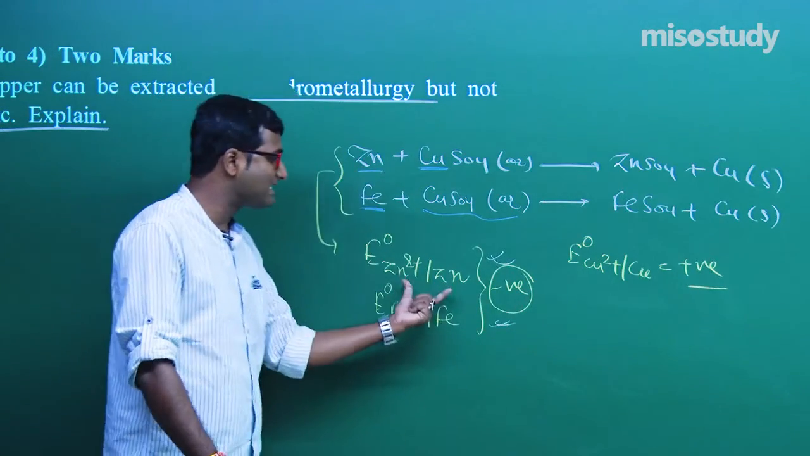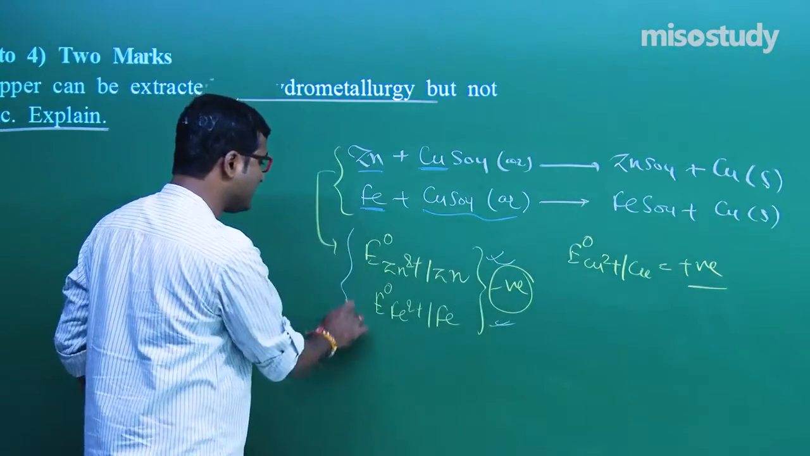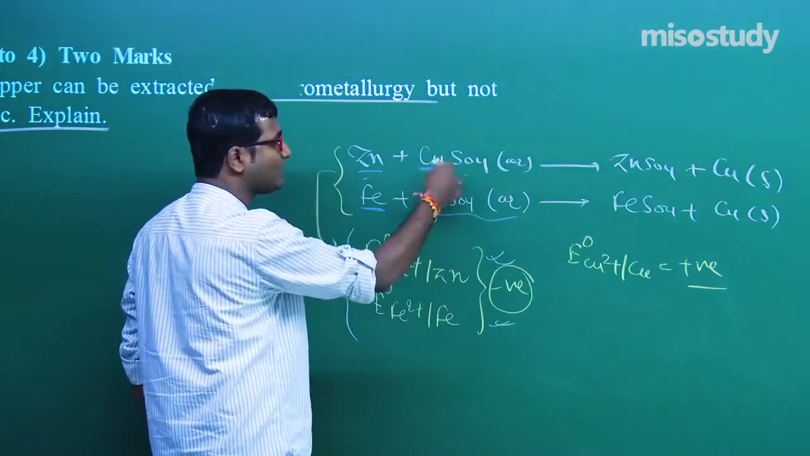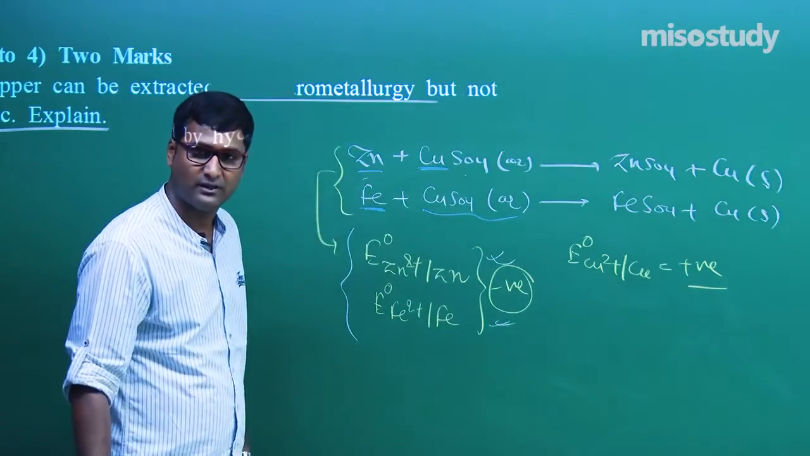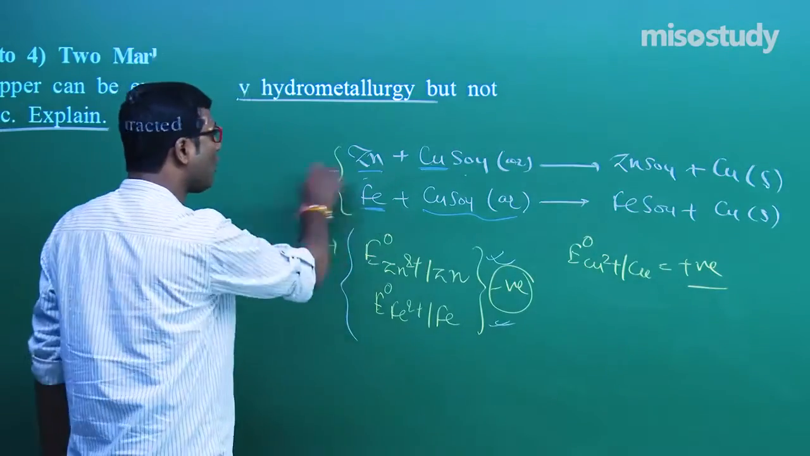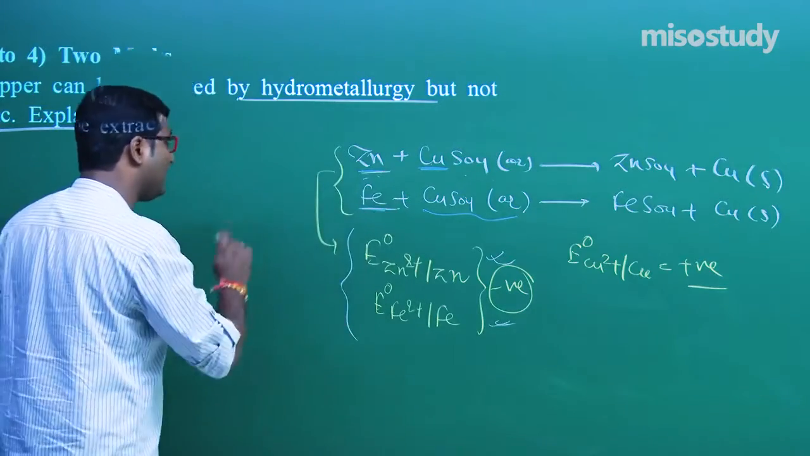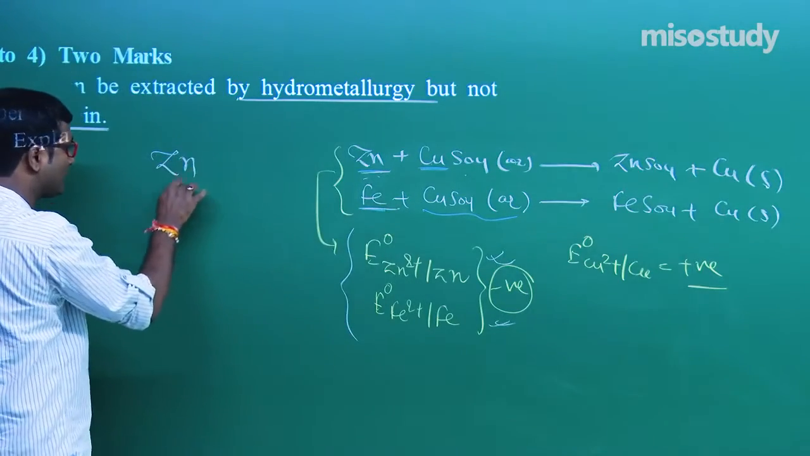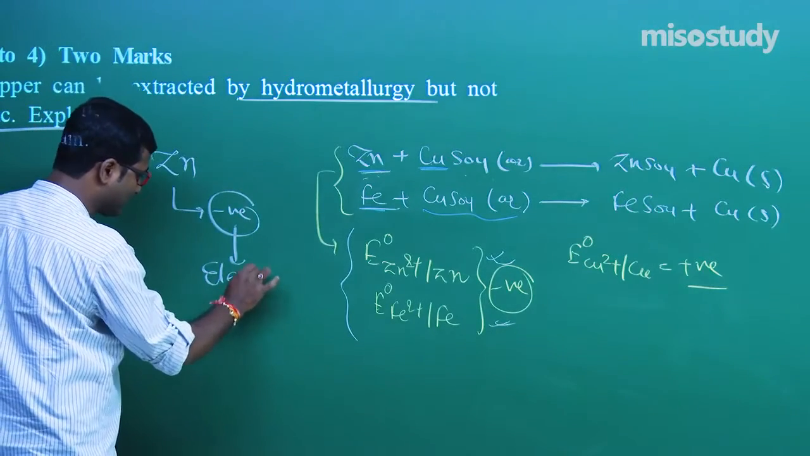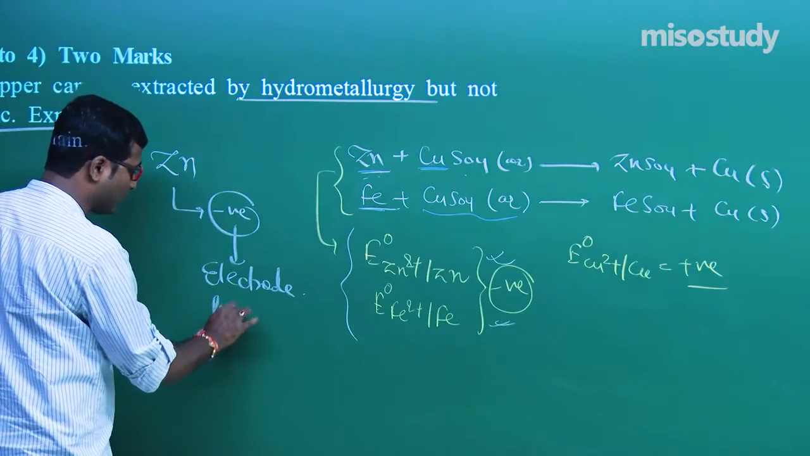So if it has a negative value of electrode potential, that is the reduction potential, it is more reactive than copper, so it can easily displace copper from the aqueous salt solution of copper sulfate. This process is known as hydrometallurgy. So copper can easily be displaced by Zn and Fe. If I talk about Zn, as we know, Zn has a negative value of standard reduction potential.